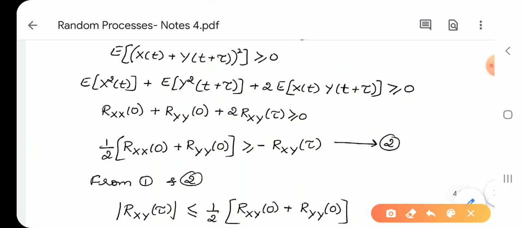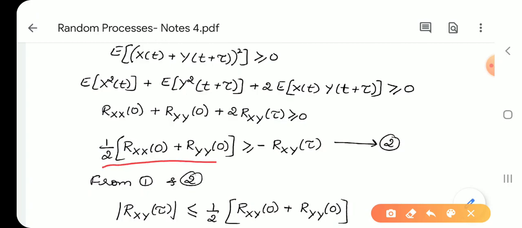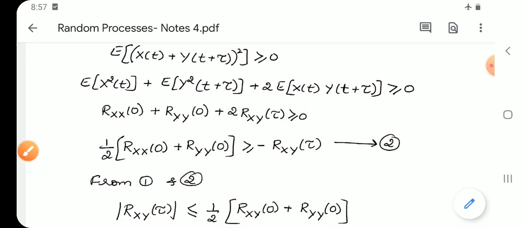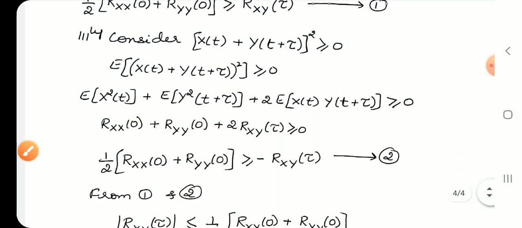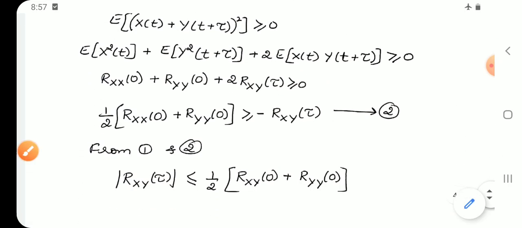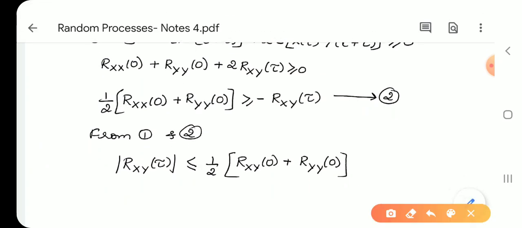Divide the entire equation by 2, it becomes half of Rxx(0) plus Ryy(0), greater than or equal to minus Rxy(τ). From equations 1 and 2, there we had plus Rxy(τ), here we get minus Rxy(τ). We will consider the modulus of it, that is, modulus of Rxy(τ) is less than or equal to half of Rxx(0) plus Ryy(0).